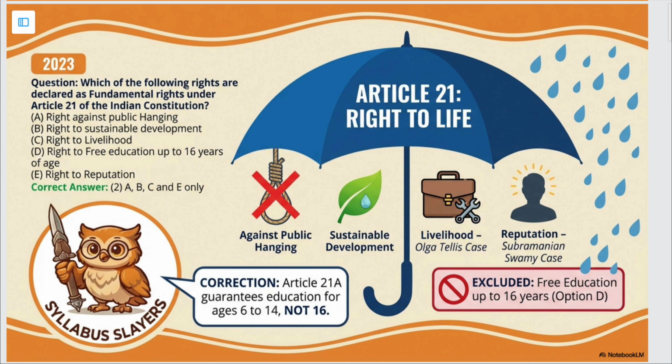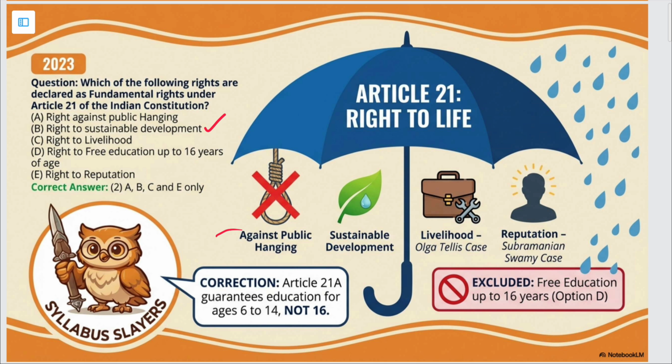Next, article 21. Which of the following rights are declared as fundamental rights under article 21 of the Indian Constitution? Right against public hanging. See, nothing like this is mentioned. After that it says are declared as fundamental rights under article 21. So right against public hanging, I do not think that it is a part of, so I am not sure about this. Let me check this. Then next is right to sustainable development. Yes, right to sustainable development is a part of article 21.